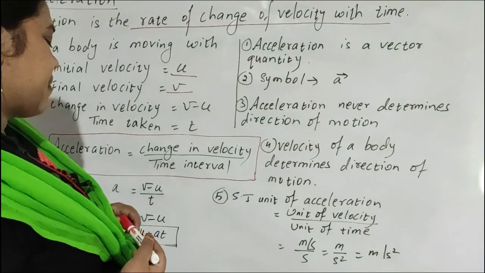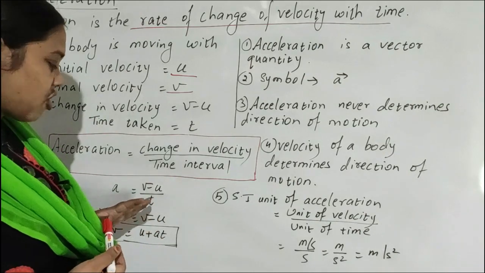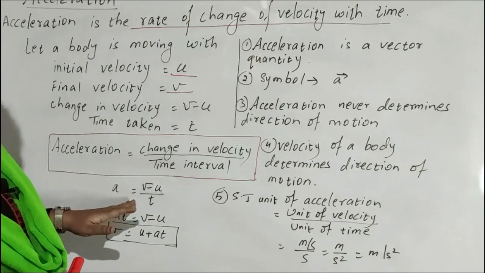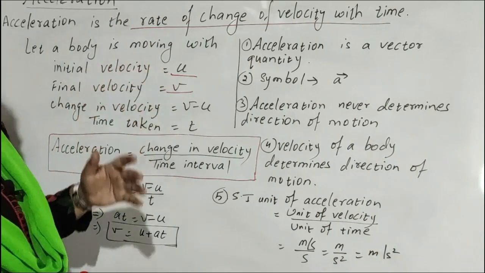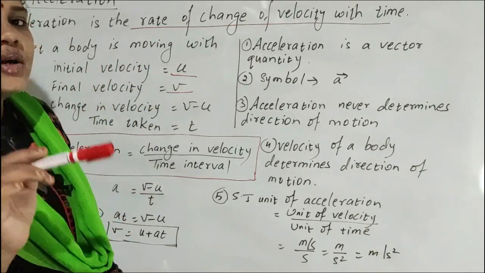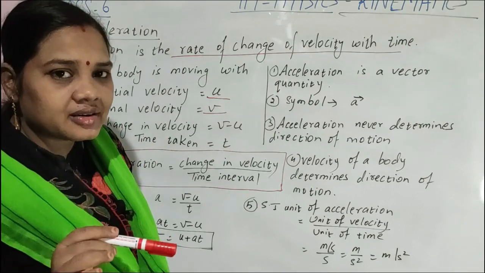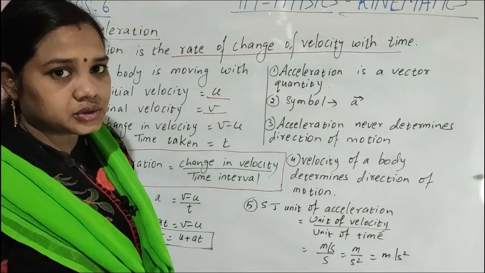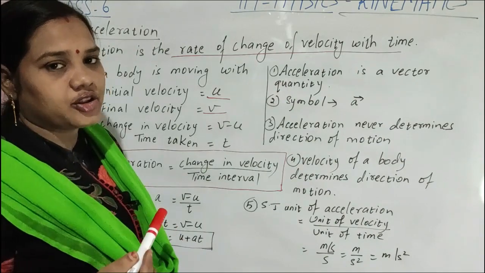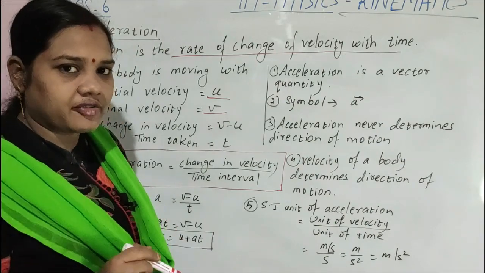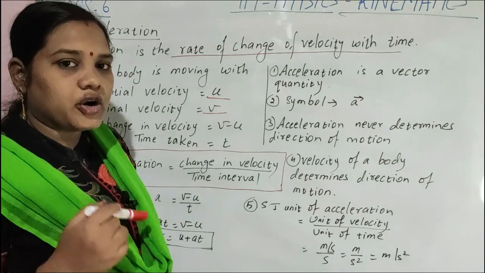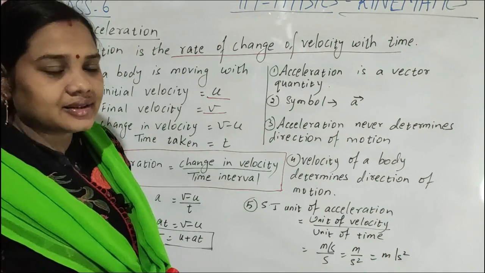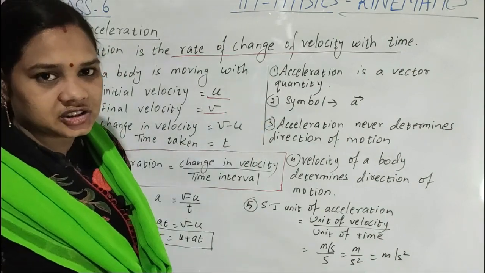So magnitude we will get from this formula, a is equal to v minus u by t. But what is the direction of the body? Direction of acceleration is the direction in which the body moves. Velocity of the body determines the direction. Body is moving with what velocity in what direction, that is the direction of acceleration.